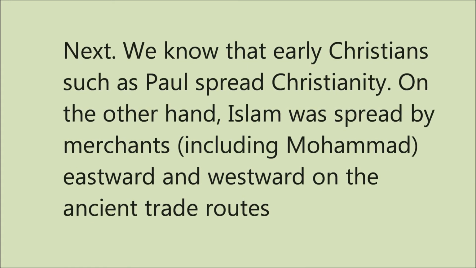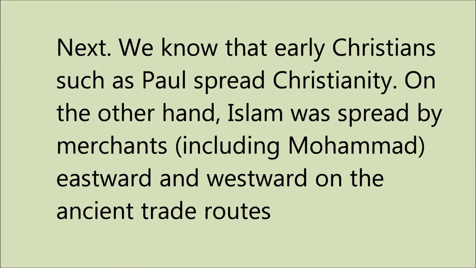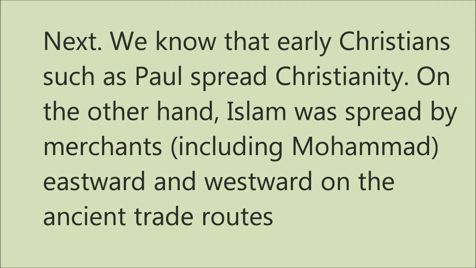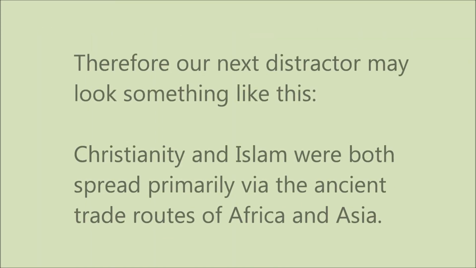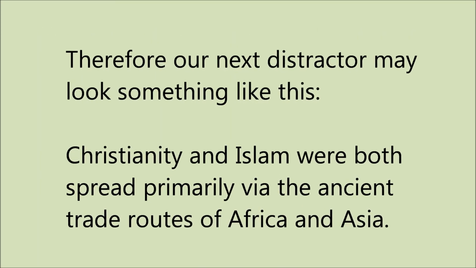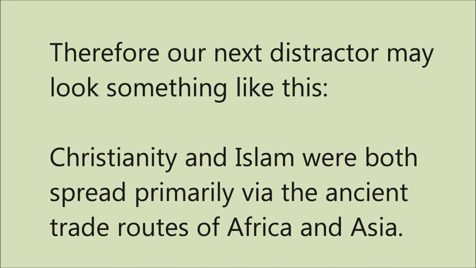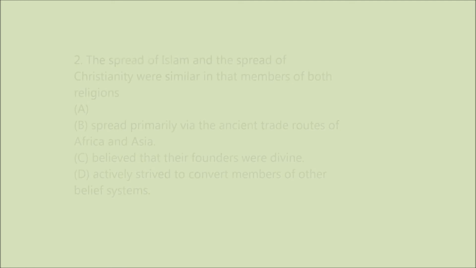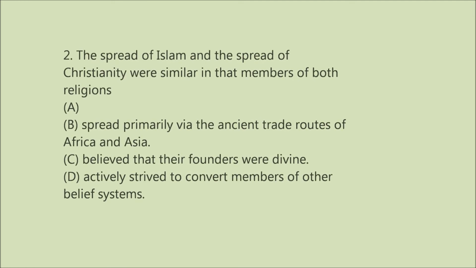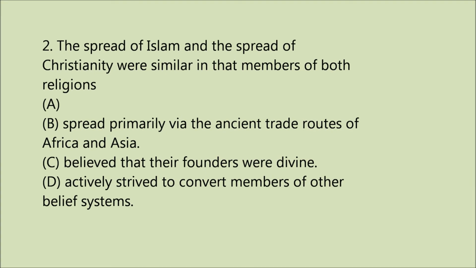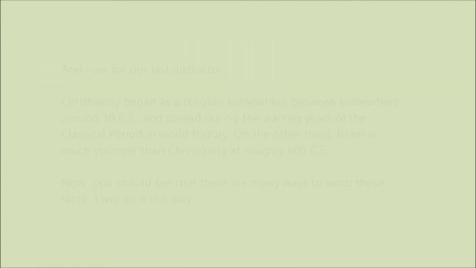Next, we know that early Christians such as Paul spread Christianity. On the other hand, Islam was spread by merchants, including Muhammad, eastward and westward on ancient trade routes. Therefore, our next distractor may look something like this: Christianity and Islam were both spread primarily via the ancient trade routes of Africa and Asia. So now you see that we've added one more possible answer to our question.